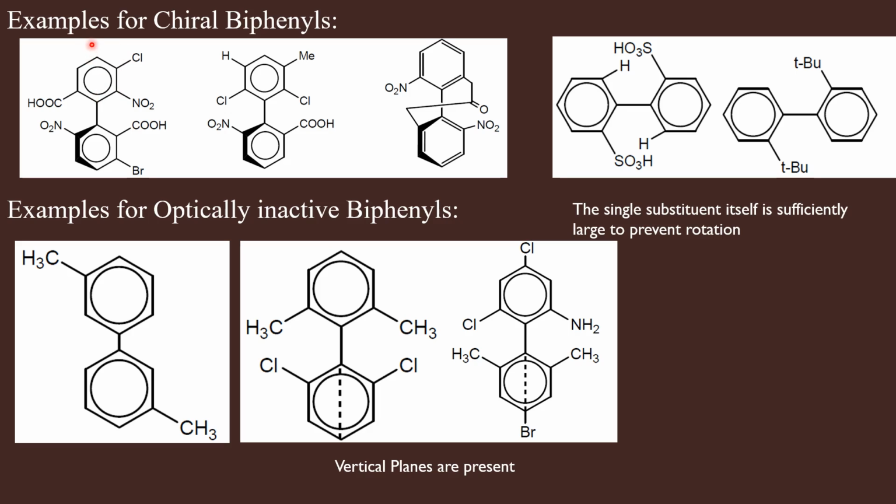Therefore, the vertical plane of symmetry is absent in both the rings. The rotation about the single bond is prevented. Therefore, this molecule is chiral. And regarding this molecule,